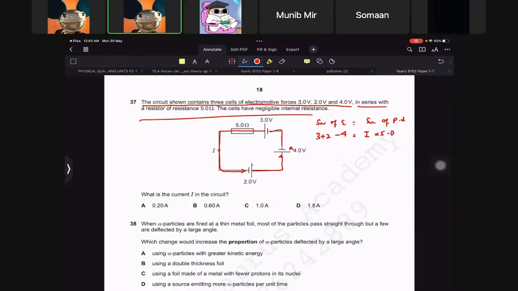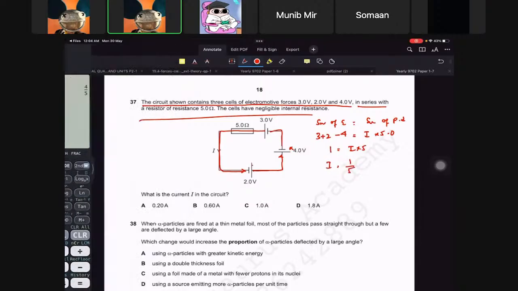So this is going to be 1, and this is going to be I times 5. So I will be 1 upon 5. 1 upon 5 is 0.20, right? So it has to be A then.